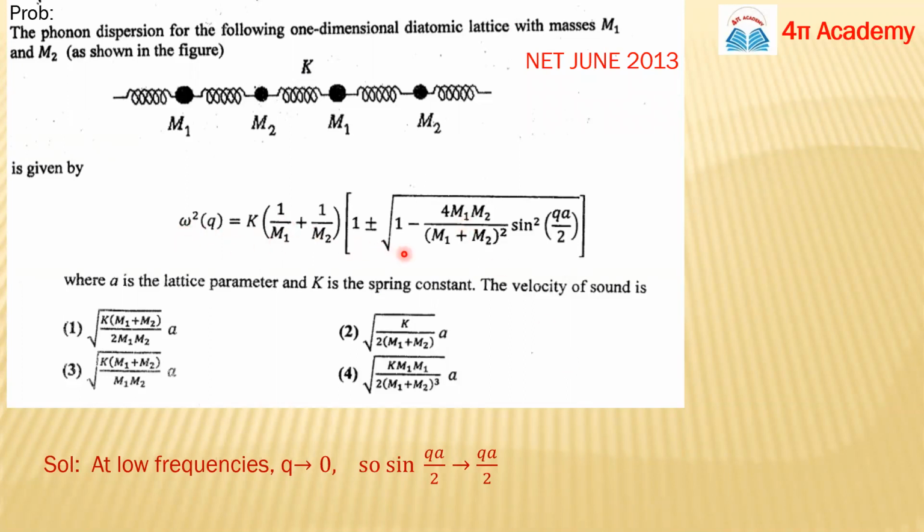So we have the dispersion relation for the diatomic lattice, but in our case we took beta as the spring constant and we took the wave vector as k. What they have is sine square of qa by 2 in place of ka, so they are taking q as the wave vector. You are getting my point? Now we will calculate the velocity of sound. And what is the velocity of sound, guys?